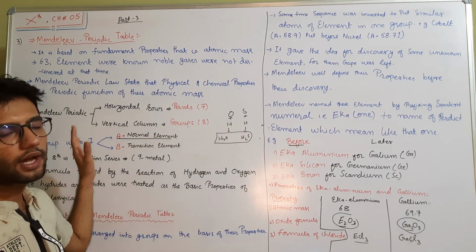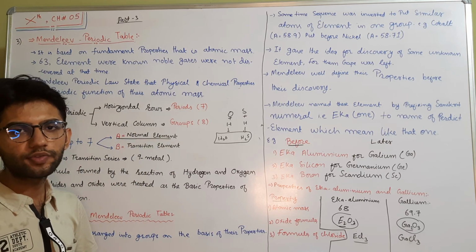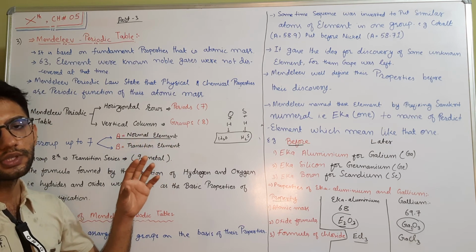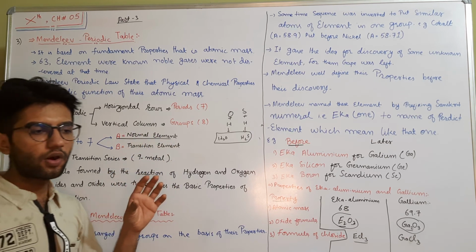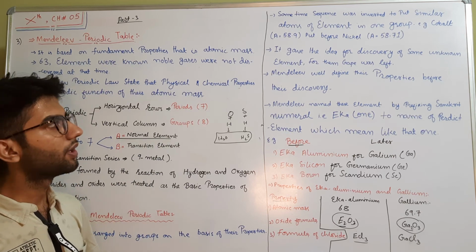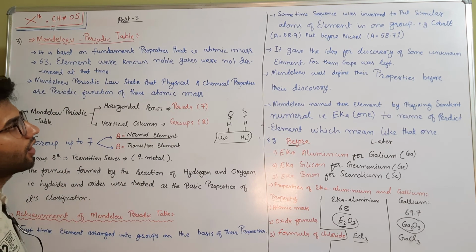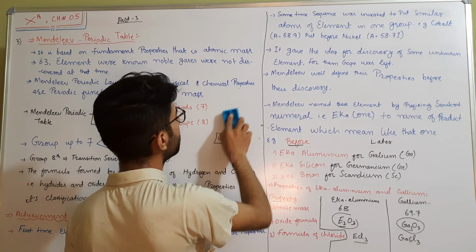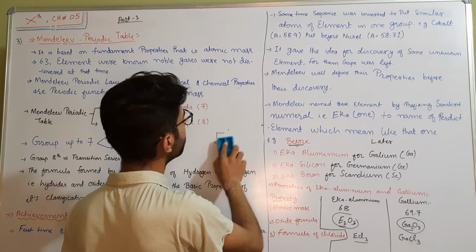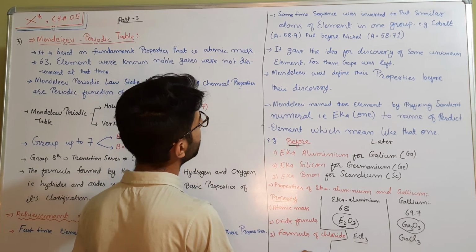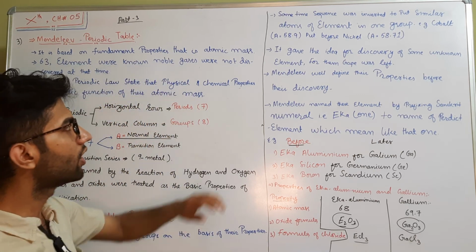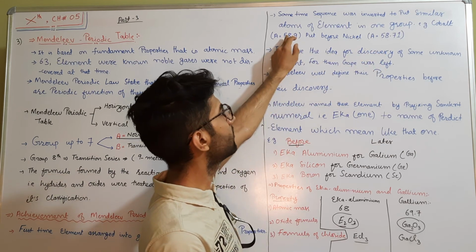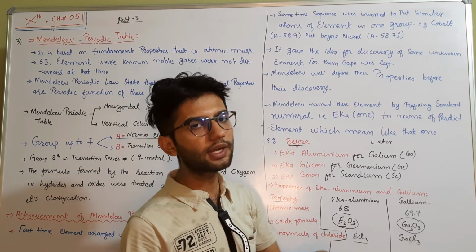sometimes he arranged all the atoms on the basis of their increasing atomic mass, but sometimes he inverted that order in order to put elements of similar properties into one group. As you know, if we follow increasing atomic mass, there are two atoms, an example given here: one is cobalt and another is nickel. The atomic mass of cobalt is 58.9 and nickel is 58.71. So on the basis of atomic mass, nickel should be first and cobalt should be second in the periodic table arrangement.